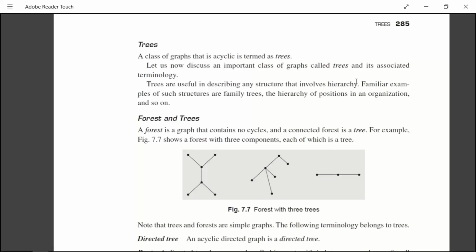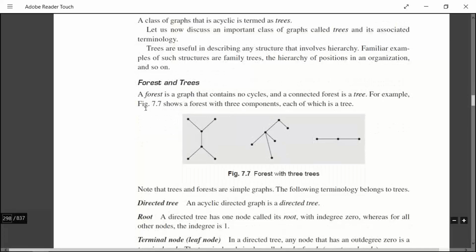So how the whole organization works will be shown in this tree. I mean hierarchy structures are best represented in the form of a tree.